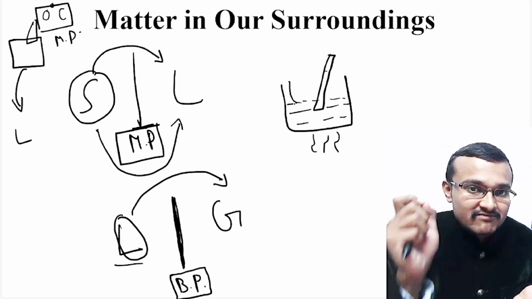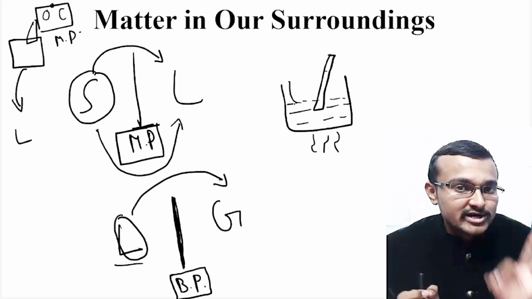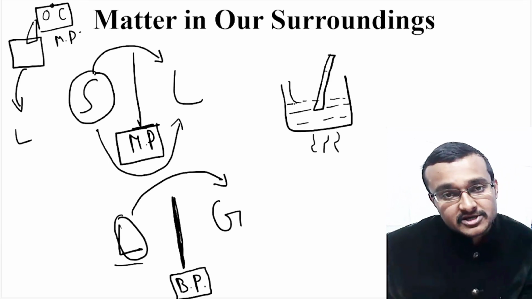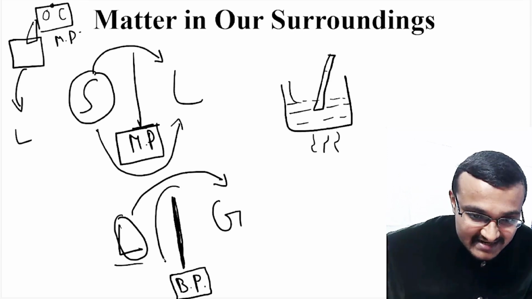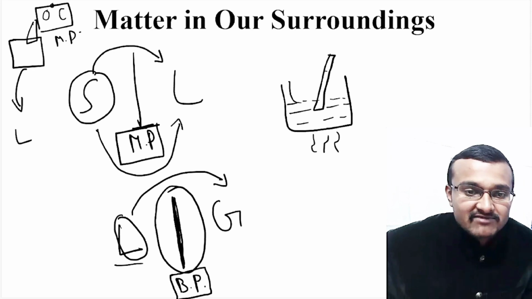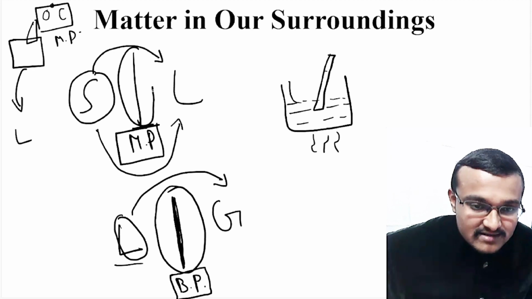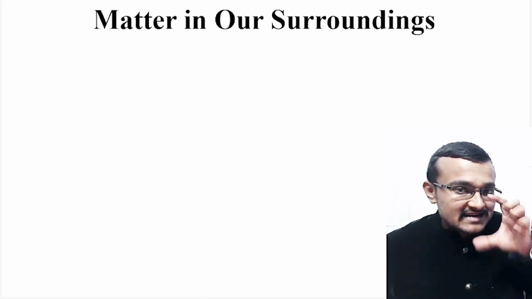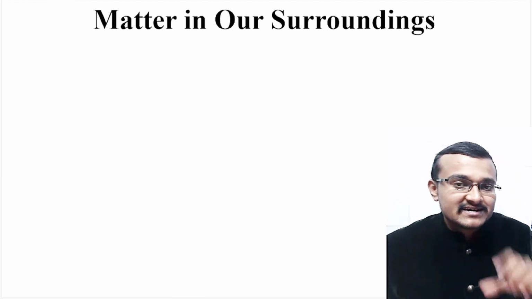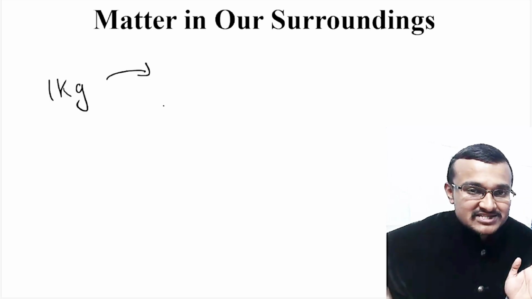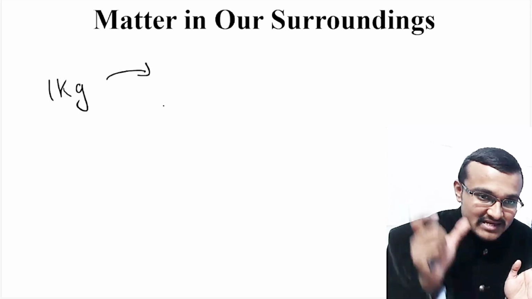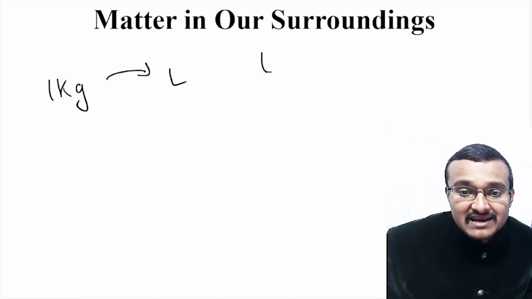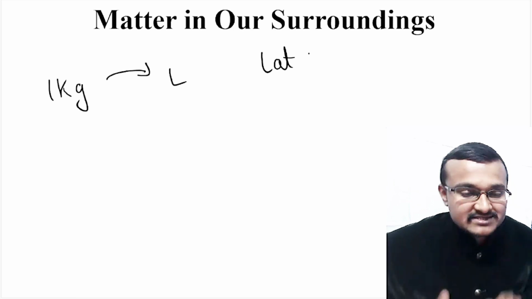So there you have latent heat at the melting point, and at the boiling point you also have a particular latent heat. So this latent heat acts at the boiling point level, and latent heat also plays its role at the melting point. Now you have understood latent heat at the melting point, and you also understood latent heat at the boiling point. To convert 1 kg of solid into liquid, you supply a certain amount of heat energy. That heat energy is known as the latent heat of fusion, which I have already discussed.